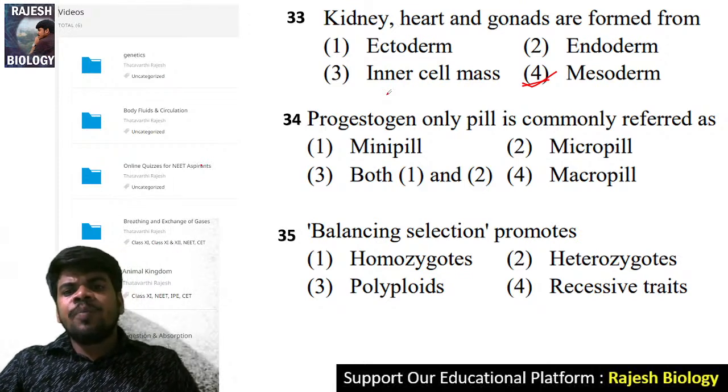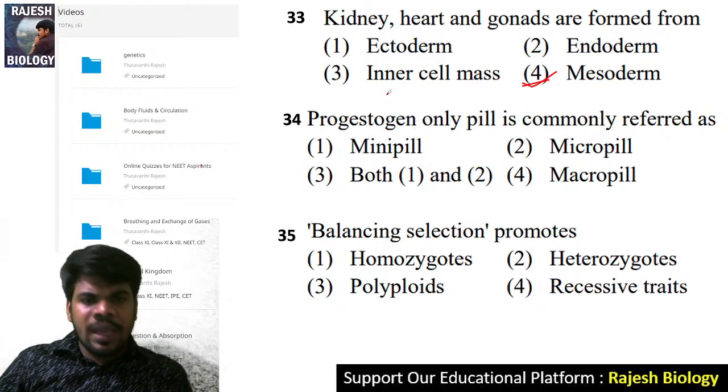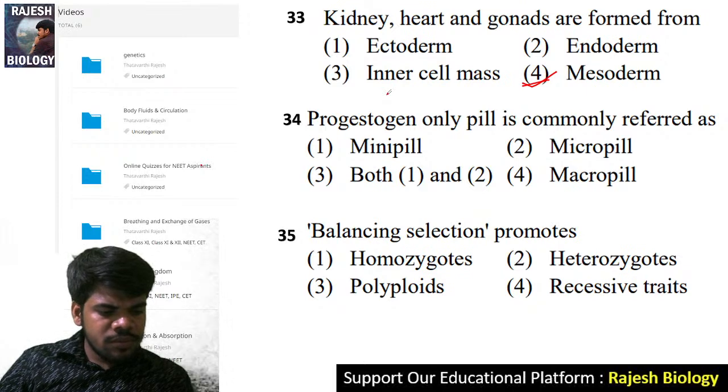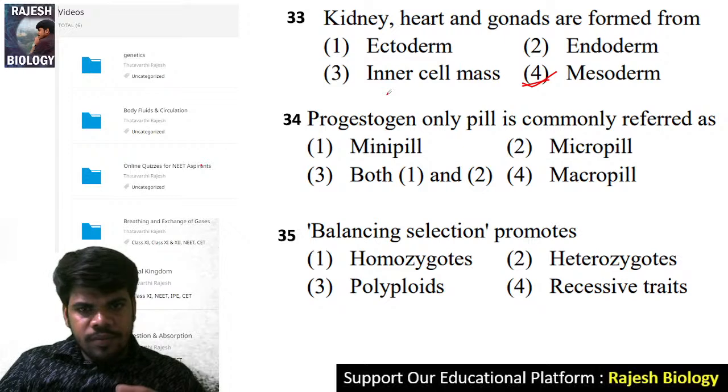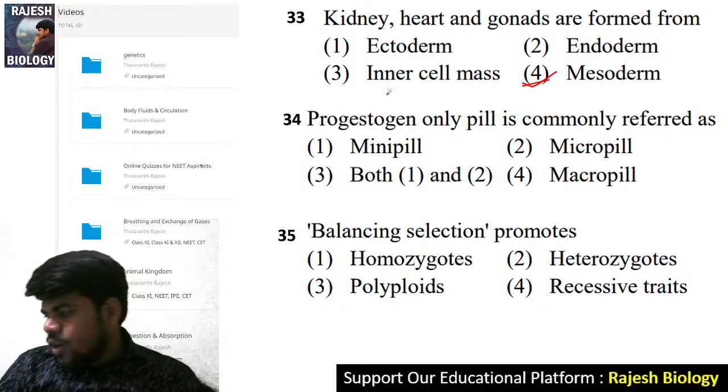Progestogen only pill is commonly referred to as. Only progestogen.